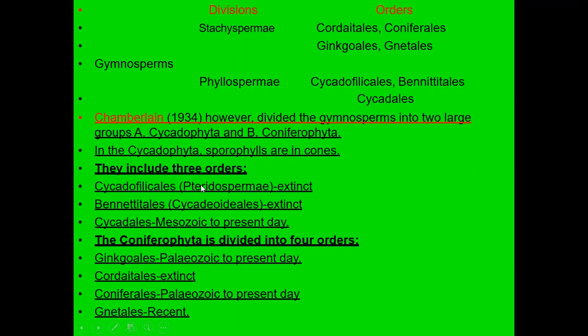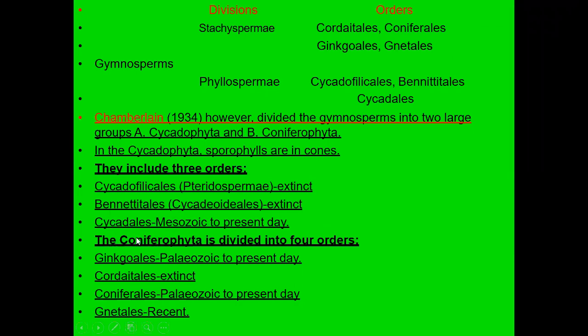Why do you call it Pteridospermae? Because they show some kinds of pteridophyte characters. They are extinct now. Bennettitales, this is the Cycadeoidales. This is also a primitive one. And this is the Cycadales, that means Cycas. It is present from the Mesozoic to the present day. Even now we find Cycas on this earth. So this is the one group.